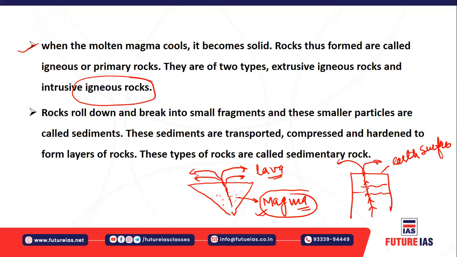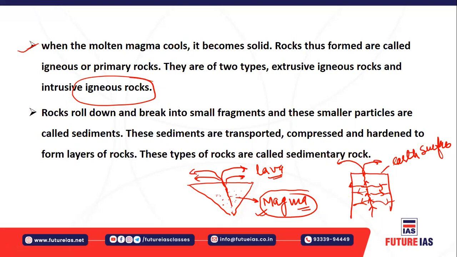Sometimes there is not enough pressure, so it starts settling down inside the earth itself, depositing wherever it finds fissures or space. Such rocks, formed because of deposition of magma within the earth, are called intrusive igneous rocks.